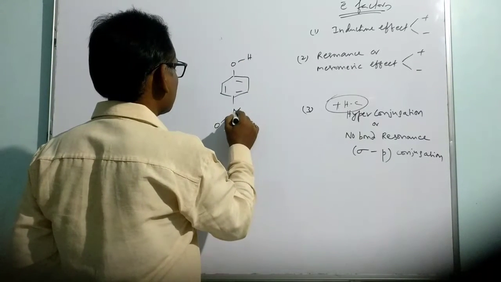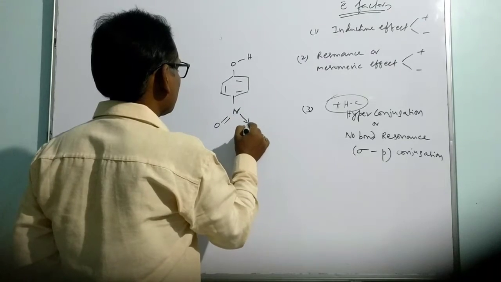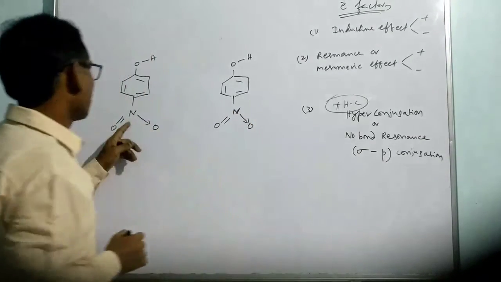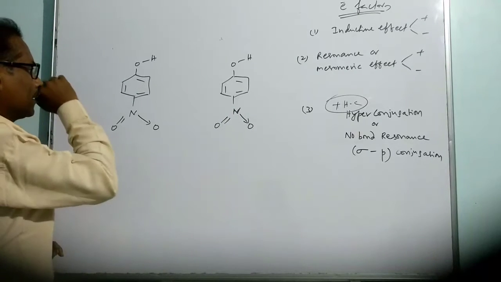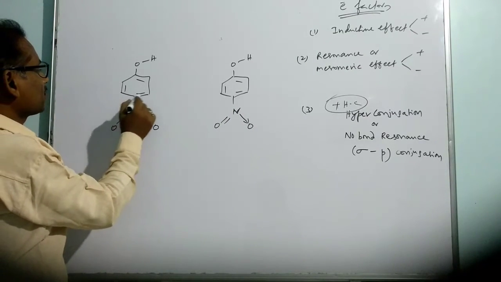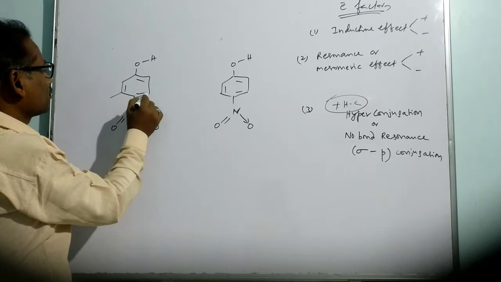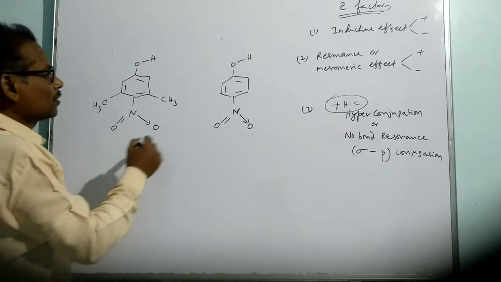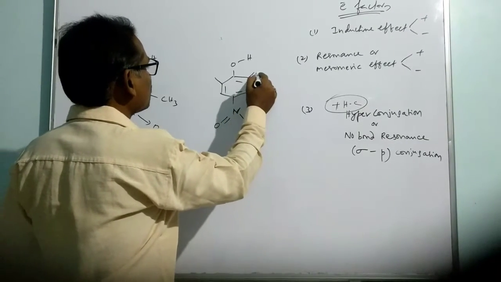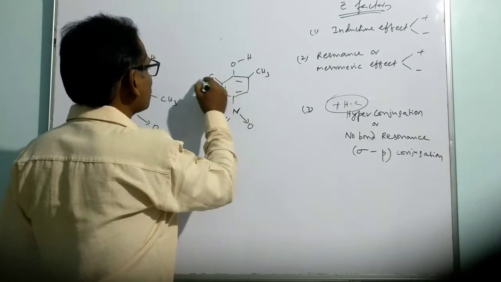This is the nitro group, and this is also a nitro group. Now they introduced methyl groups. In one situation they introduced methyl groups at the meta position. In another situation, the two methyl groups are introduced at the ortho position.